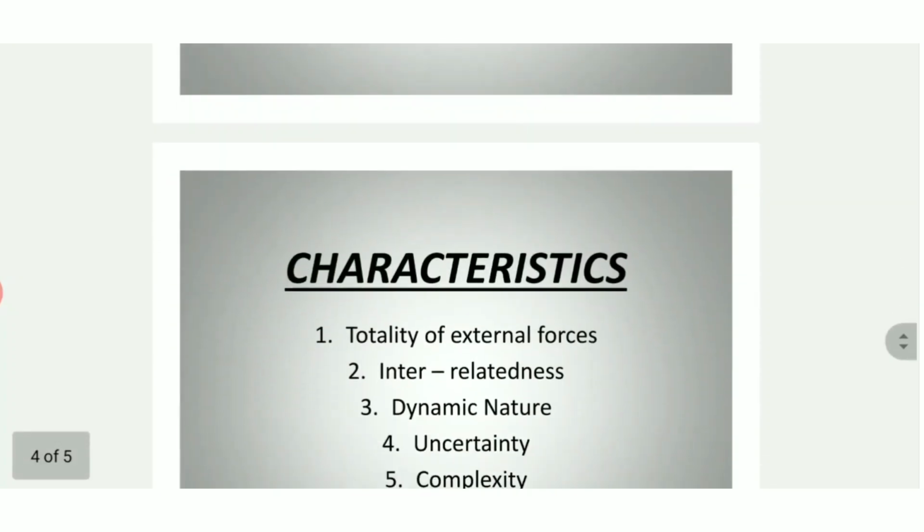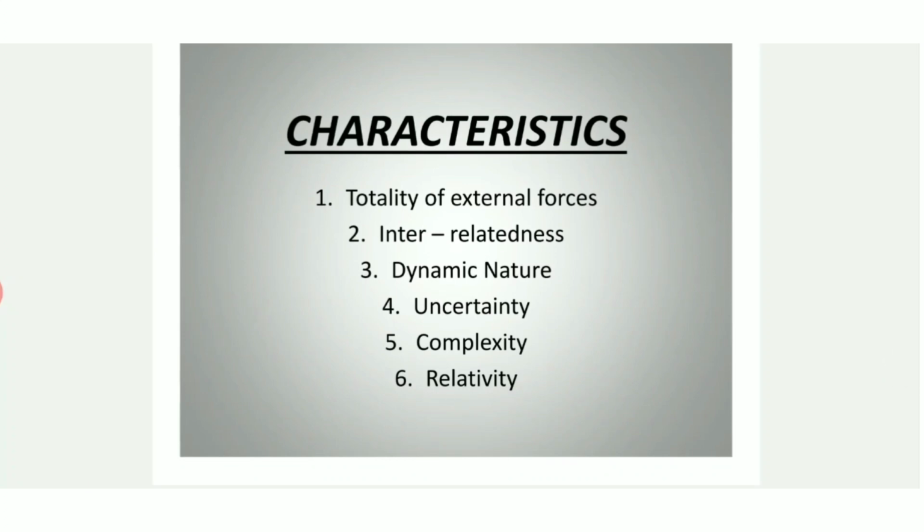Right? Now, have a look at the characteristics. There are many characteristics. Let's start with the first one, that is totality of external forces. It means there are various factors which can affect the functioning, for example, political factors, economic factors, social, technological and legal factors. These are the factors which are beyond the control of an organization, and these can affect the performance of an organization.